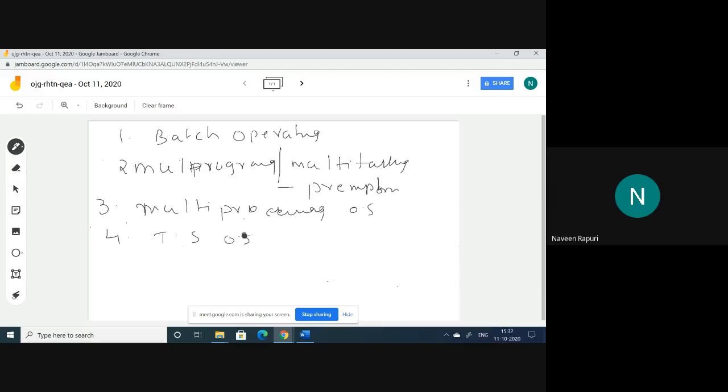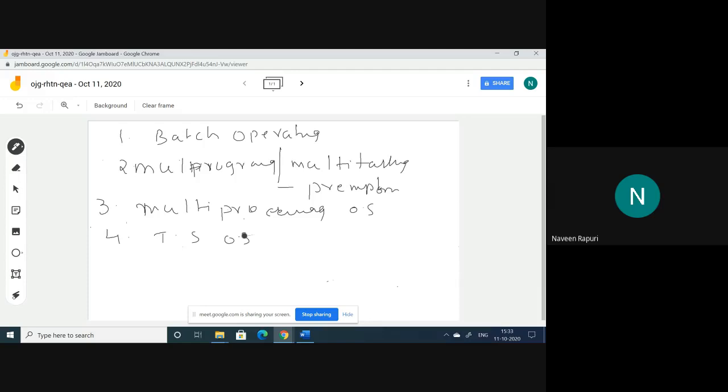In this type, each process gets the CPU in intervals of some quantum time. With this, the response time is less, and every process gets responded to within a particular amount of time. For that purpose, we are using time sharing operating systems.